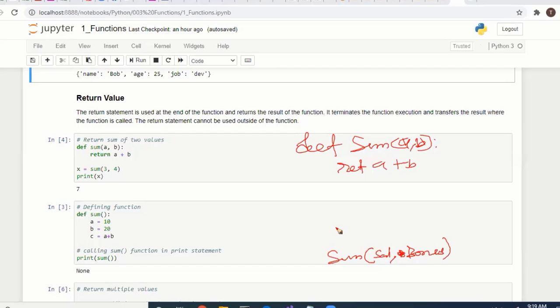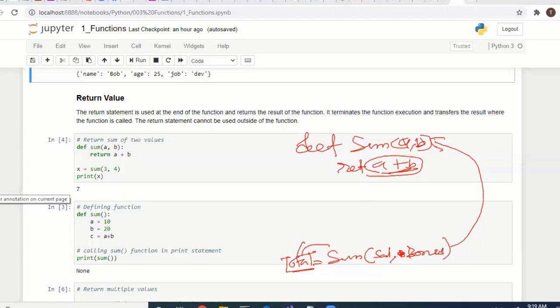It will return a plus b. You can define some variable total equal to that call. It calls this function, executes the statement, and the return value is getting assigned here, wherever you are calling the function. So there the result will be returned.